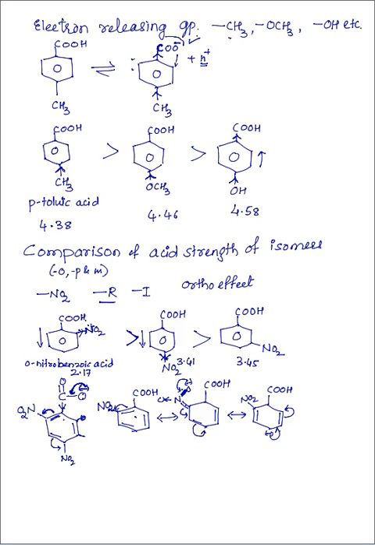The next comparison of ortho, para and meta isomers of the groups which are electron releasing groups will be discussed in the next class.